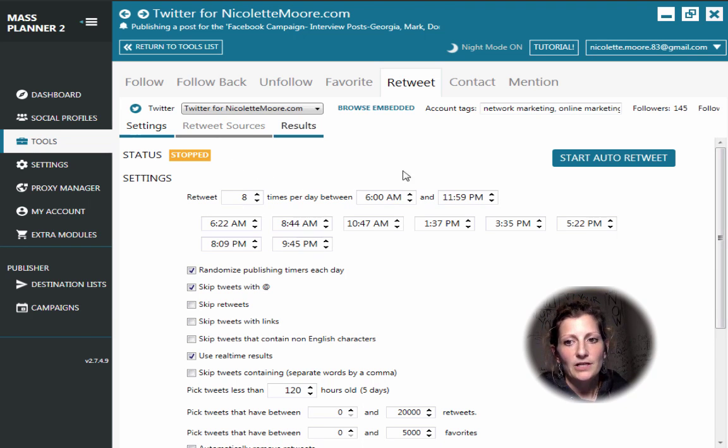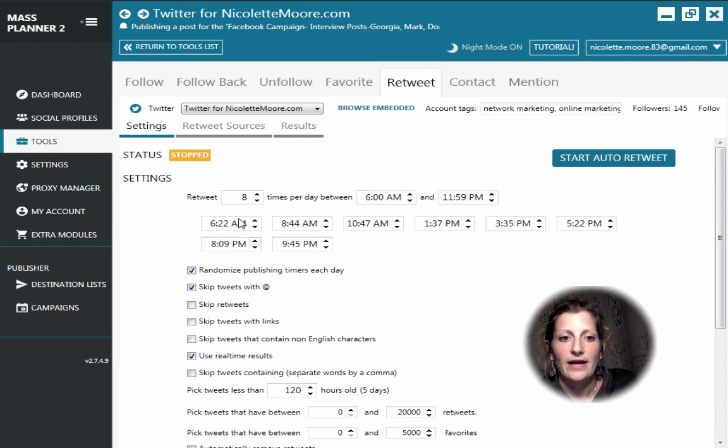So I'm going to go ahead and customize this. I'm going to do about 8 times per day between 6 and midnight. And every day, randomized publishing timers each day. That means that this is going to change these times every day. And Mass Planner, every time that you see here, they're not going to post exactly at 6:22. They'll go sometime before 6:22 or sometimes after 6:22, give or take a certain percentage. So it's not like right on the nose, 6:22, post.